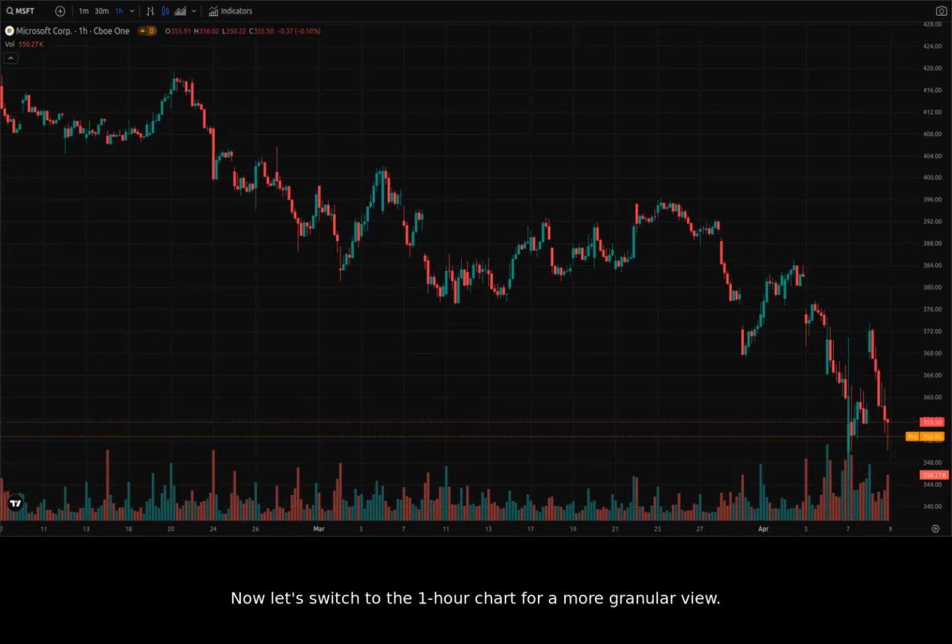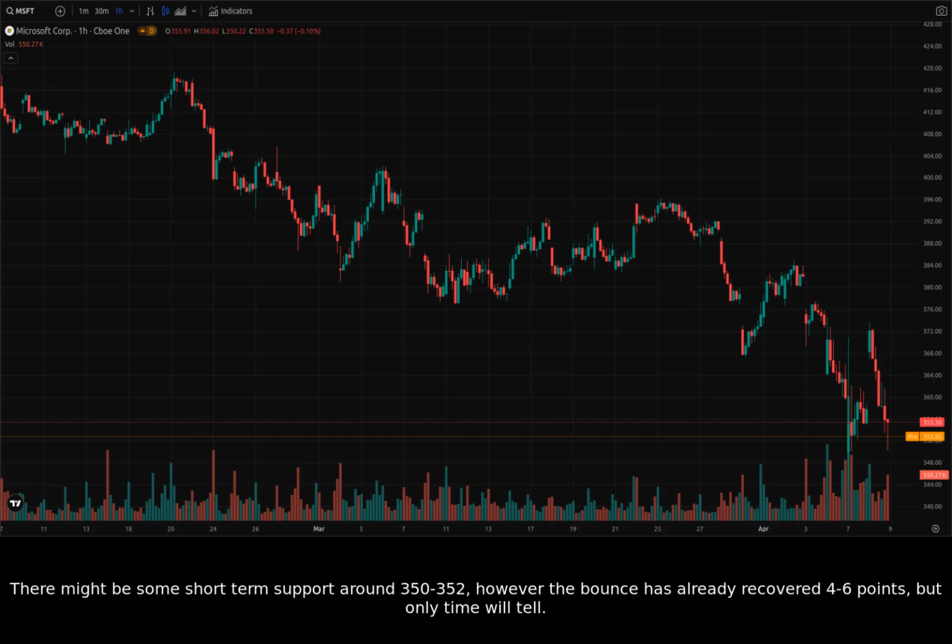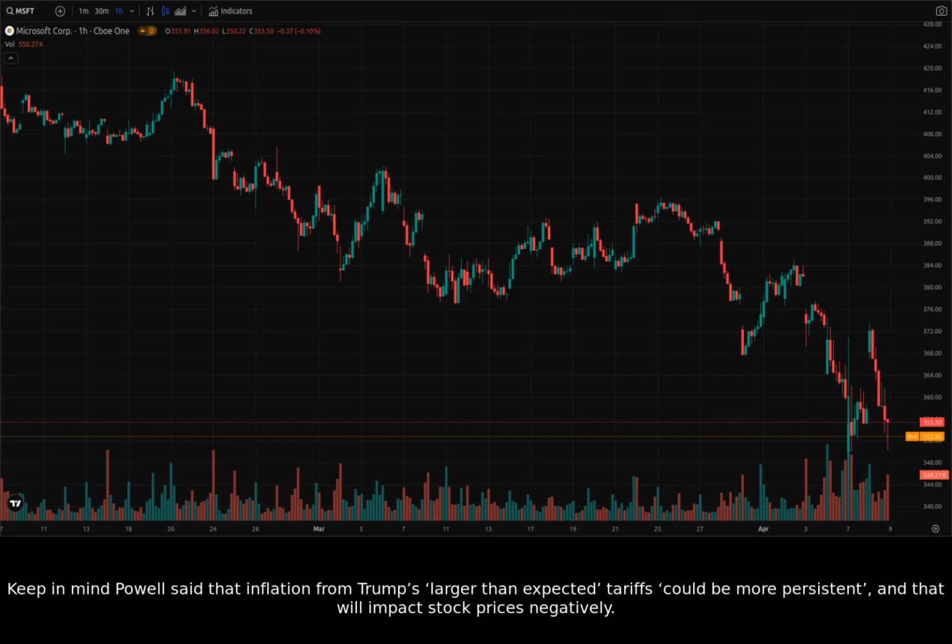Now let's switch to the 1-hour chart for a more granular view. We can see a bit of a bounce forming, however it is still a downtrending chart. There might be some short-term support around 350 to 352, however the bounce has already recovered 4 to 6 points, but only time will tell. Keep in mind Powell said that inflation from Trump's larger-than-expected tariffs could be more persistent, and that will impact stock